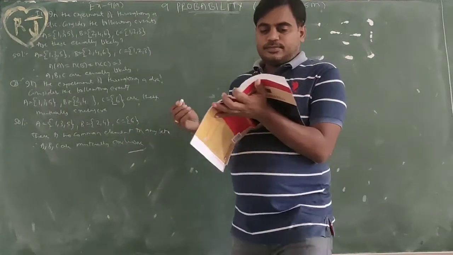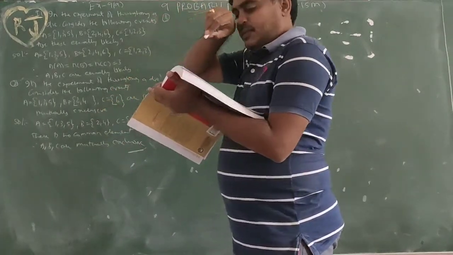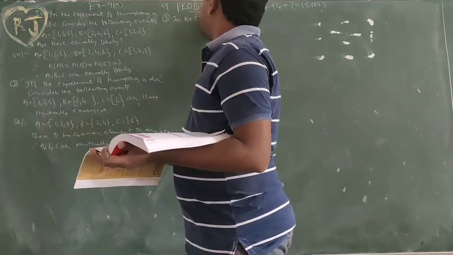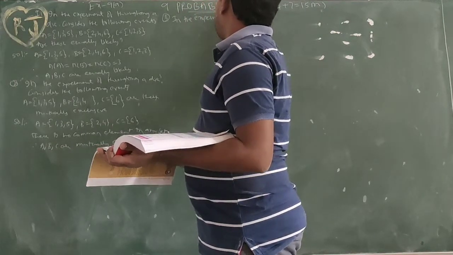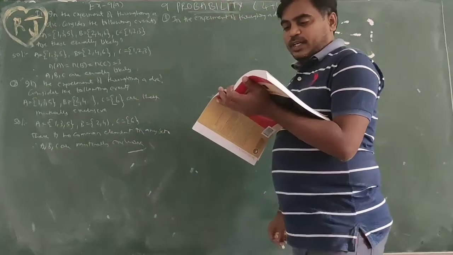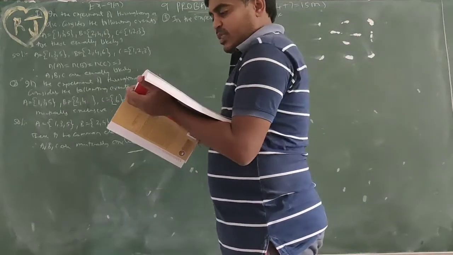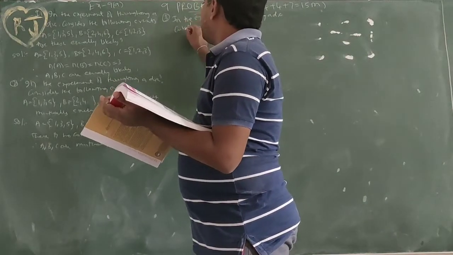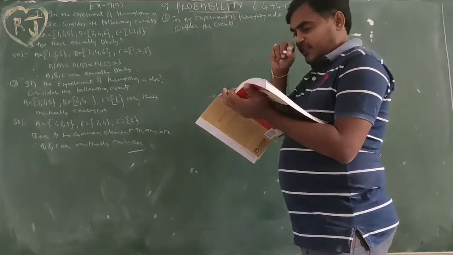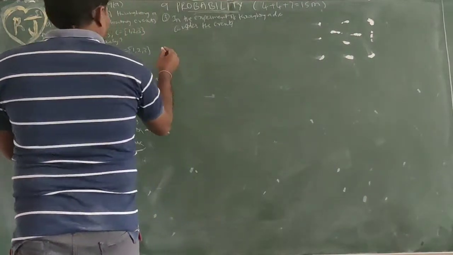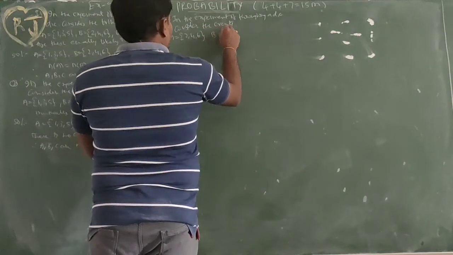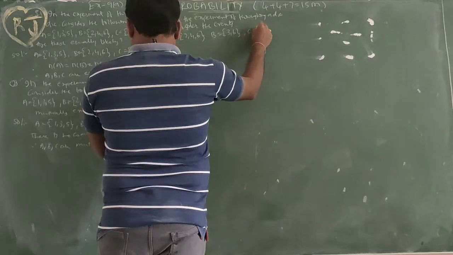Next, third question. In the experiment of throwing a die, consider the events A equal to {2, 4, 6}, B equal to {3, 6}, C equal to {1, 5, 6}.